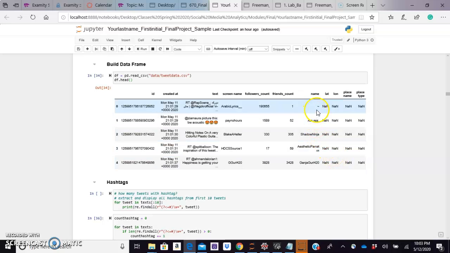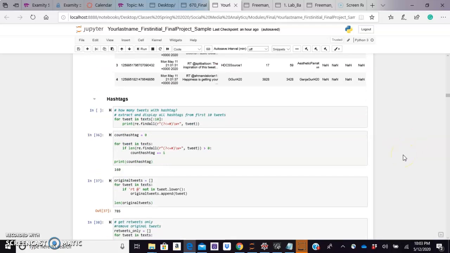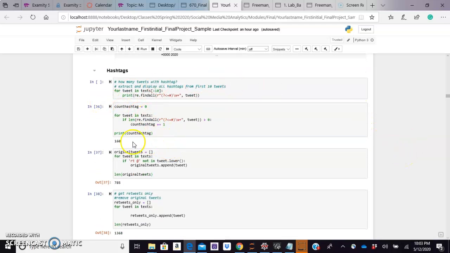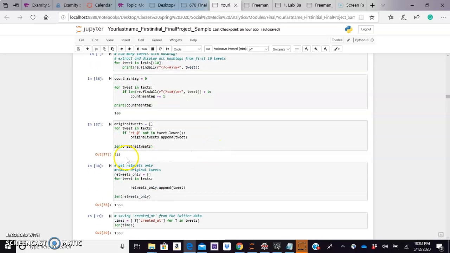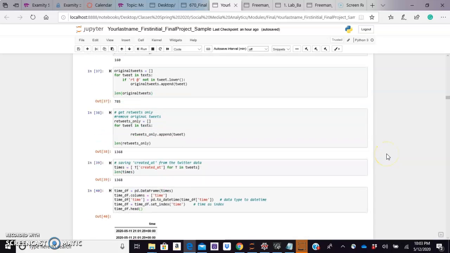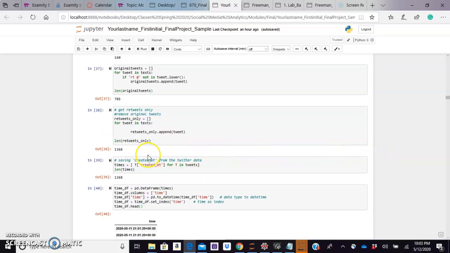You can see that latitude, longitude, place type, etc. There's really not a lot there as far as the location data, but now we'll move on to hashtags. And we found that there are 160 hashtags, 785 original tweets.